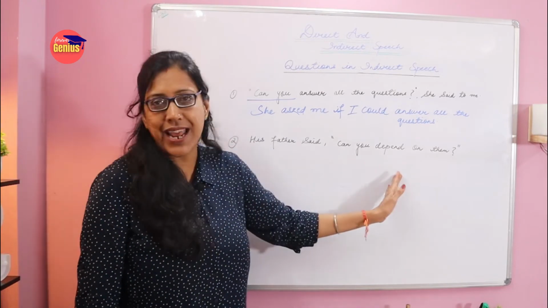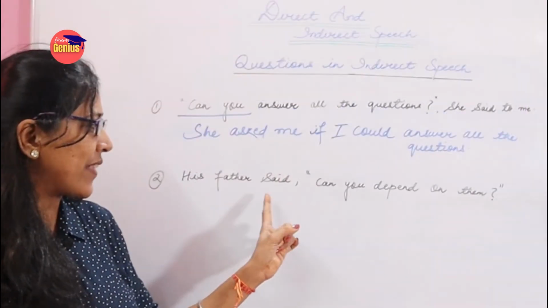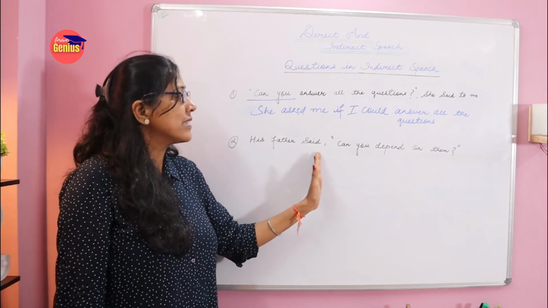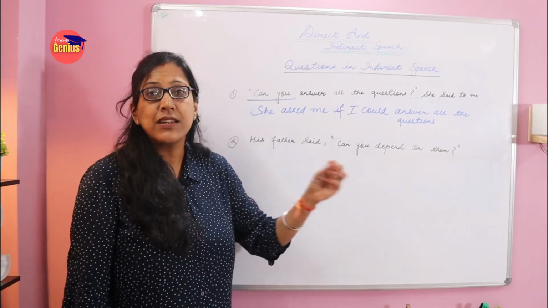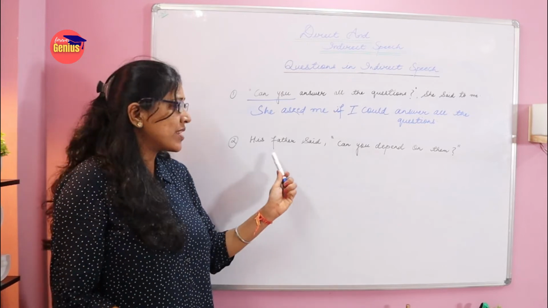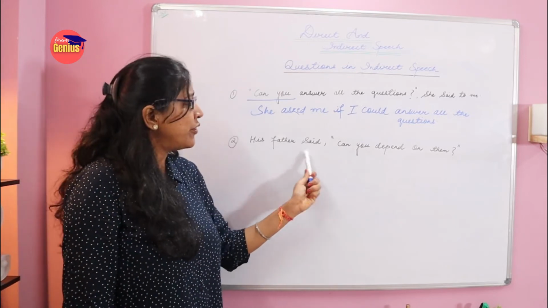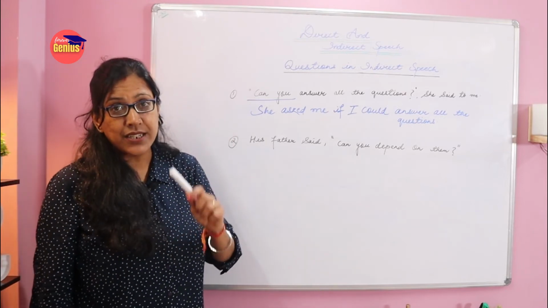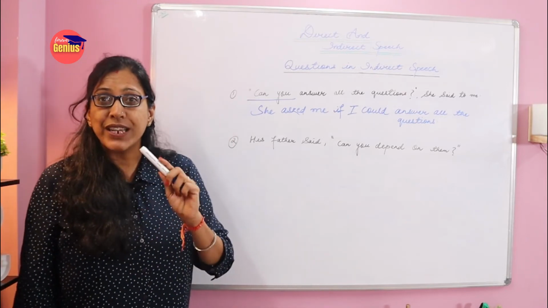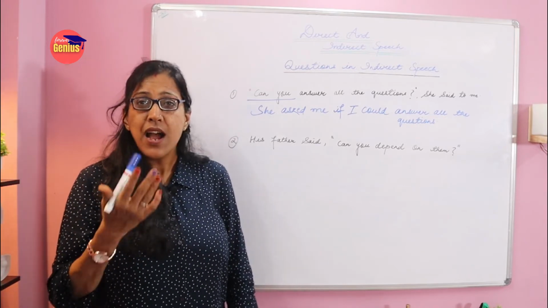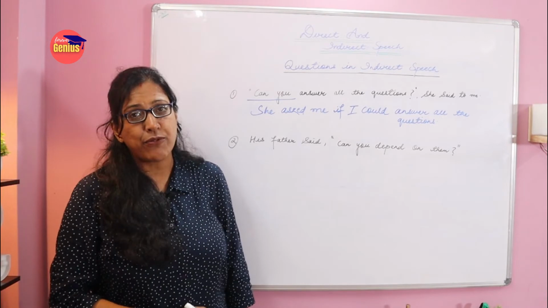Now see the next question. His father said, can you depend on them? His father said. Whom is he saying it to? Yes, maybe he is saying it to his son or daughter, because here father is mentioned. Here we do not have an object. So his father said or asked. We can write here asked. But ma'am, you said there is no object. How can we change this said into any other form?